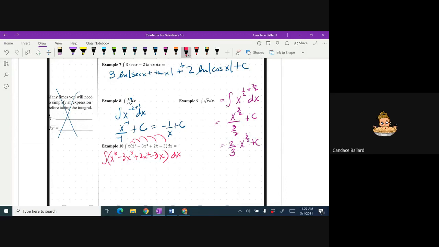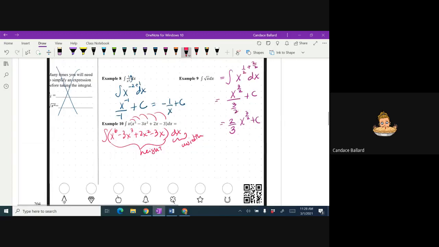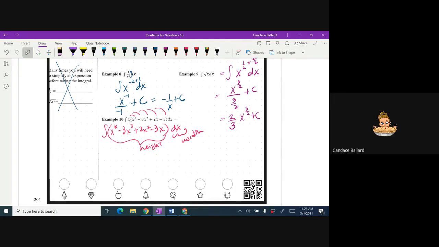I can't remember if we talked about the dx. We may have missed that part of the lesson. The dx, remember all the little rectangles we did? It represents the width of the rectangle. So this is basically the height of the rectangle when we were doing Riemann sums, and this is the width of the rectangle. And then the integral is the addition sign. We're adding up all those heights times widths. Okay. All right, let's do it.